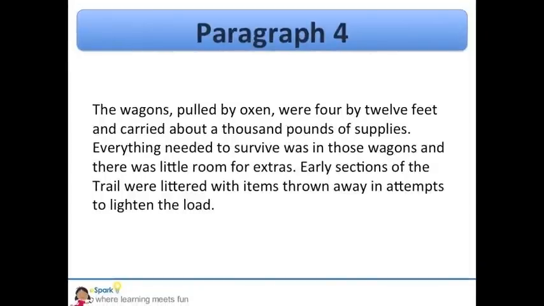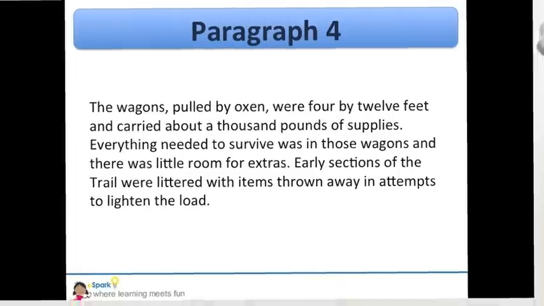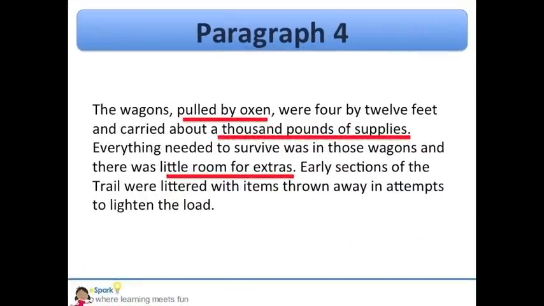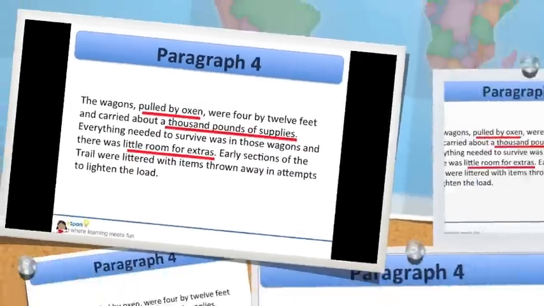The wagons, pulled by oxen, were 4 by 12 feet and carried about 1,000 pounds of supplies. Everything needed to survive was in those wagons and there was little room for extras. Early sections of the trail were littered with items thrown away in attempts to lighten the load. What do you think are the important details? Write them down in your reading journal. Did you pick the same ones I did?